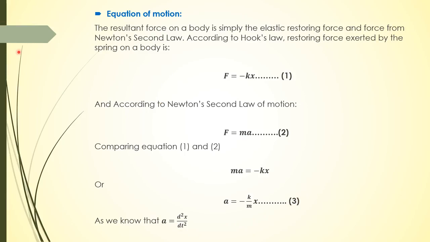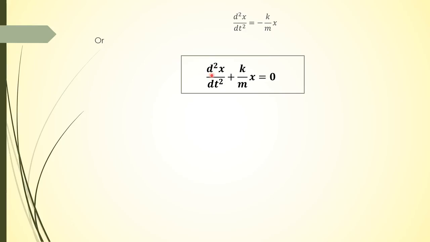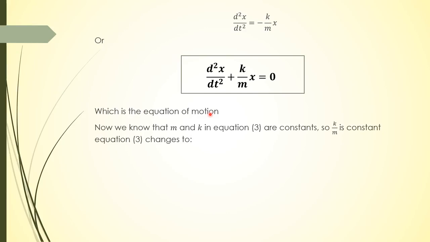And now put the value of acceleration in equation 3. Equation 3 changes to d2x upon dt square is equal to minus k upon m x, or d2x upon dt square plus k upon m x is equal to 0. So this is the equation of motion of a body attached with a spring.